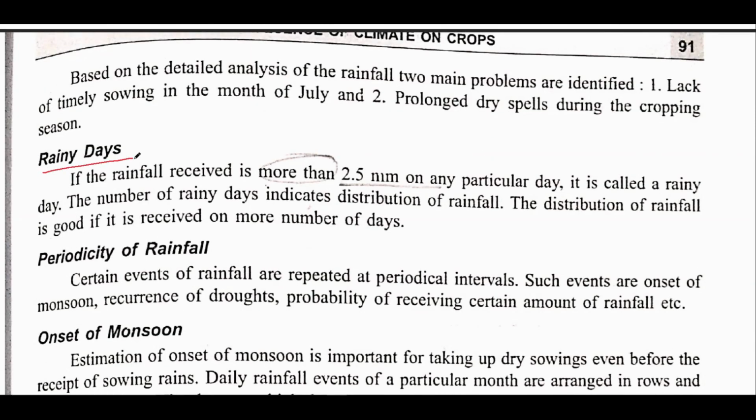See, it is given, the question that I asked. This is a very basic thing, therefore I did not answer it, because these are some of the questions that everyone must know. If you are preparing for agronomy, one must know which day is known as a rainy day. It has been mentioned that if the rainfall is more than 2.5 mm, it is particularly known as a rainy day. This is very important.